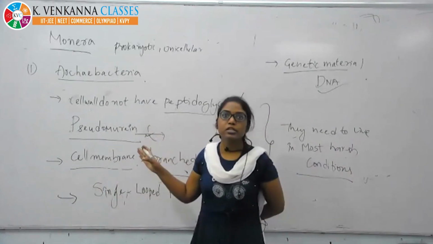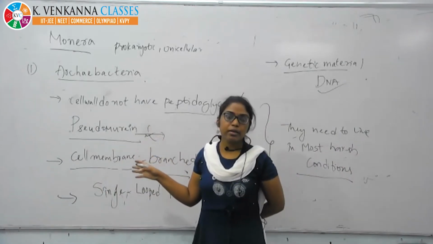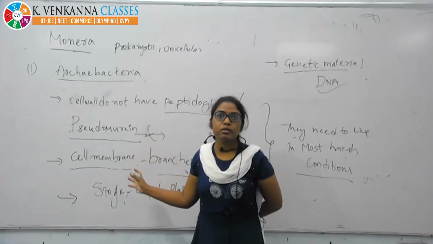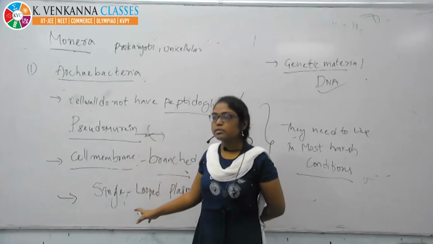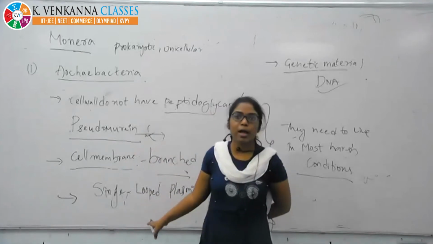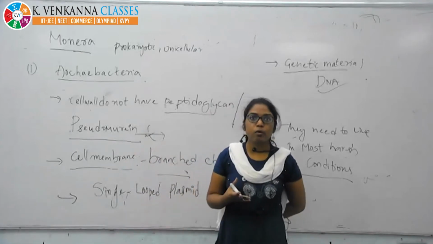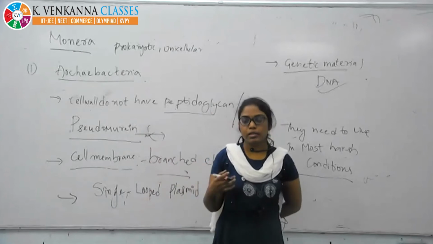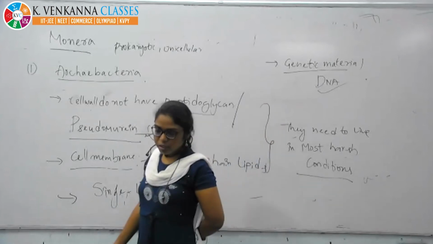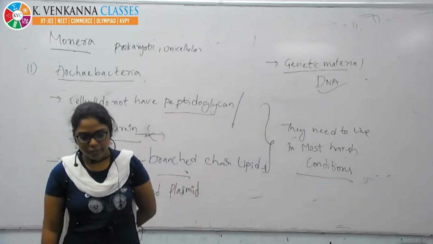Their composition is like this. They have differentiated themselves like this. Coming to plasmid, it is a single loop plasmid, and the genophore is the genetic material. These are DNA. So that's it about the archaebacteria.